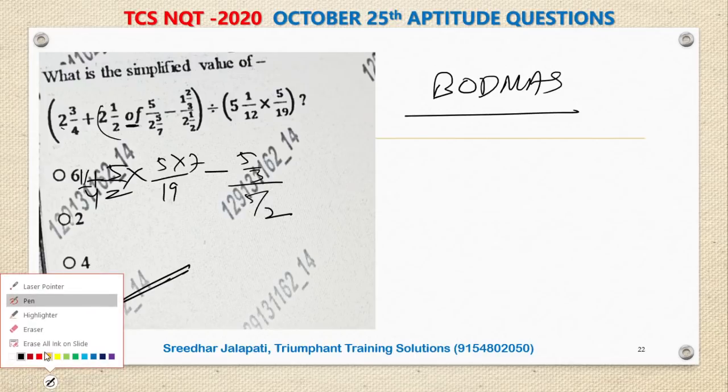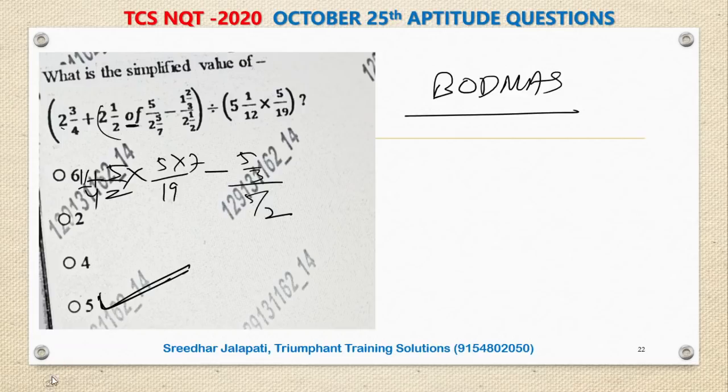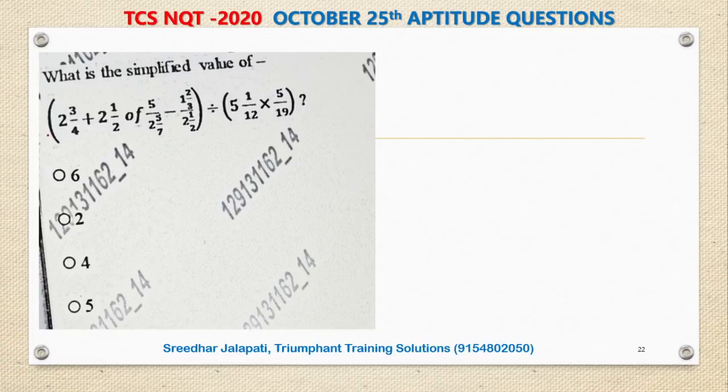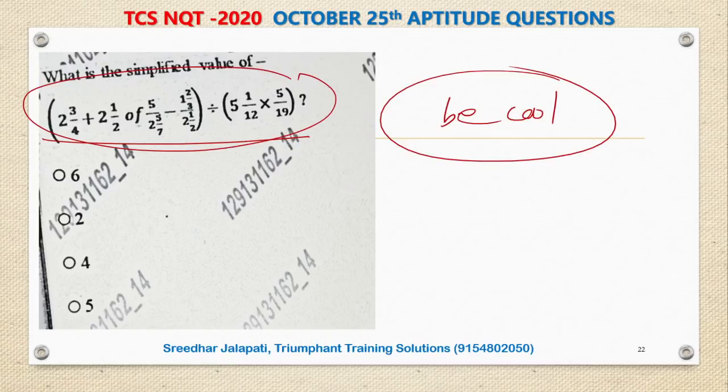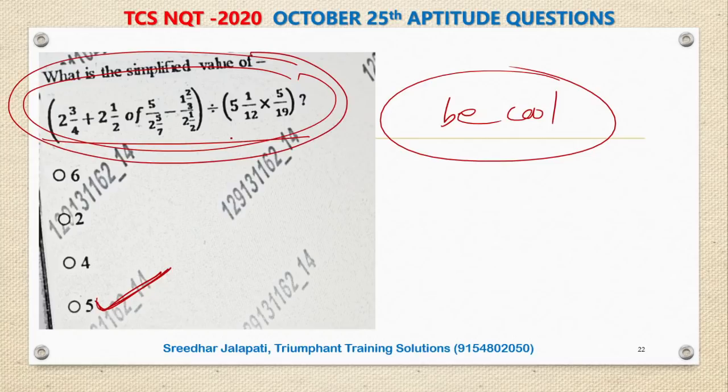Answer is 5. Use calculator. What I suggest for this question is to use the on-screen calculator. But again, typing these numbers is not an easy task, right? Then what do you do? And at the same time in TCS, you cannot skip a question. You will move to the next question only after answering this. So what I tell you, be cool. If you get the same question, without any hesitation, go for this as the answer. 5 is the answer. Or if you feel that they may change some numbers, then calculate. There is no alternative. I'm sorry, I cannot help you in this question.